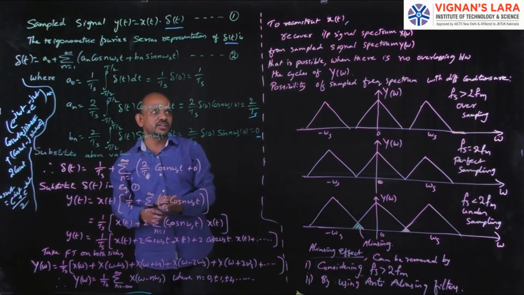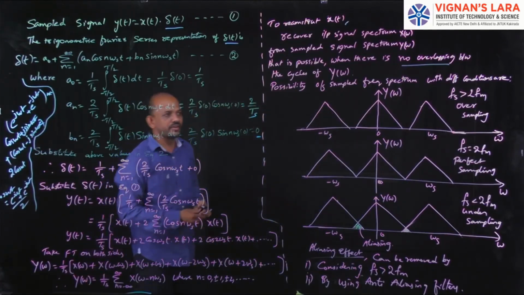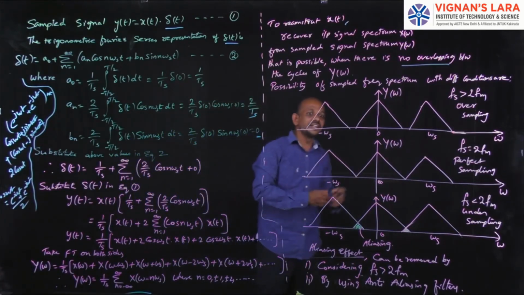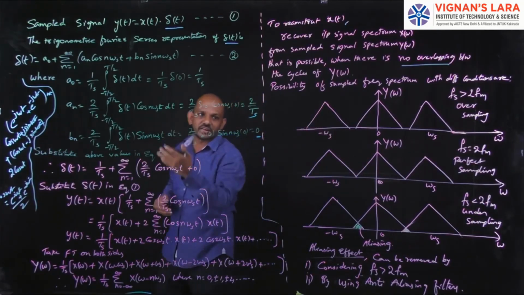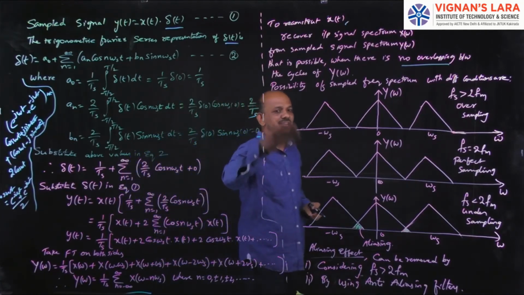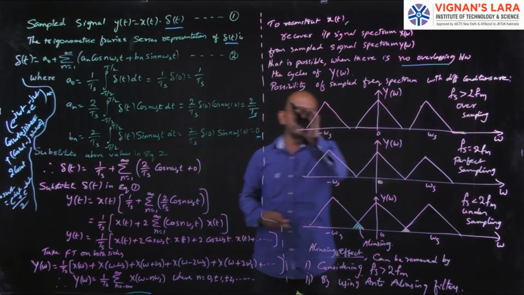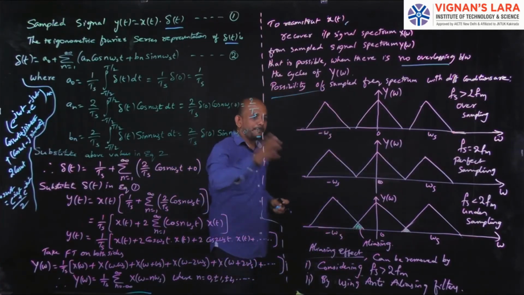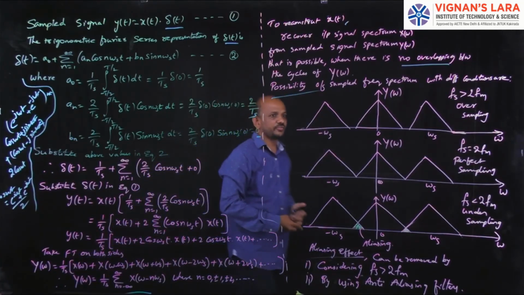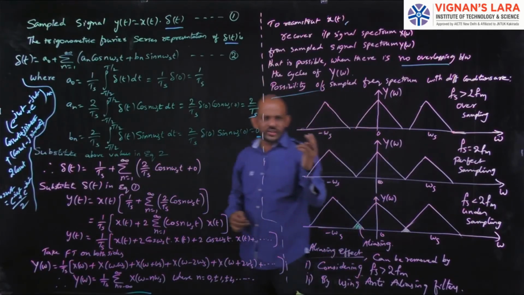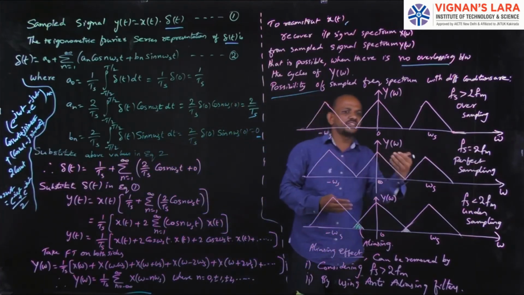That means the important thing is that there will be no overlapping between the cycles of Y(ω). In the graphical representation of Y(ω), in those cycles there will not be any overlapping. Then only I will get the original signal x(t) perfectly. So I will show you the three possibilities of a sampled frequency spectrum with different conditions. Here we have two frequencies.